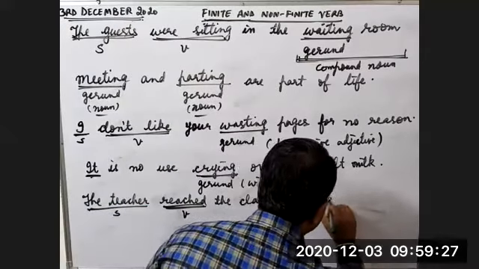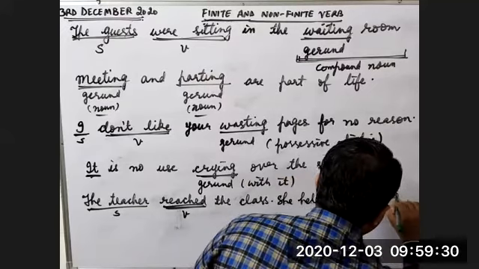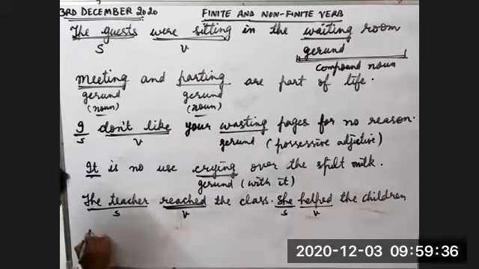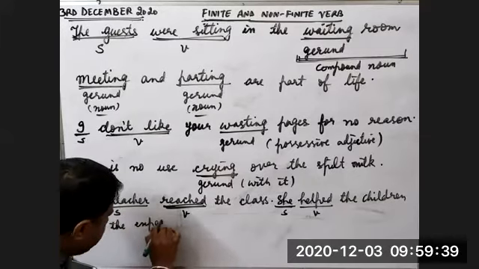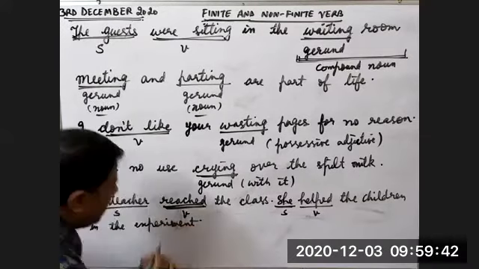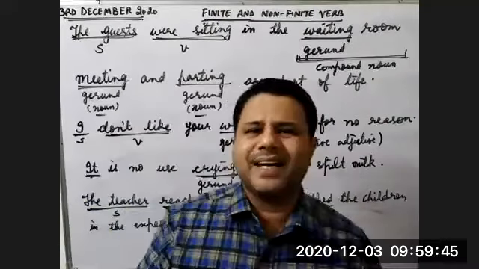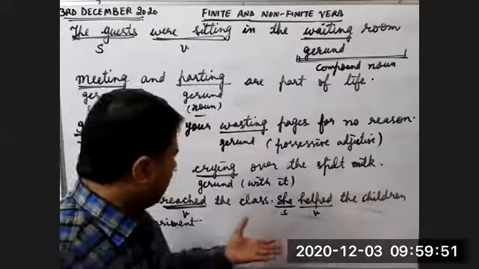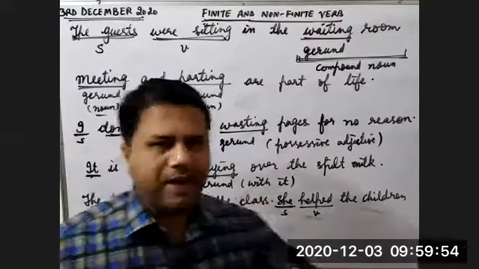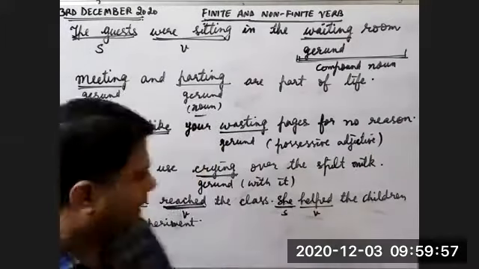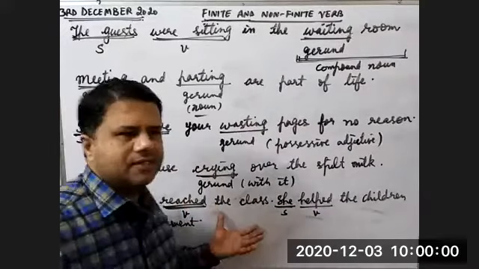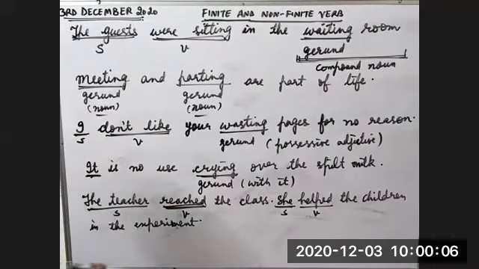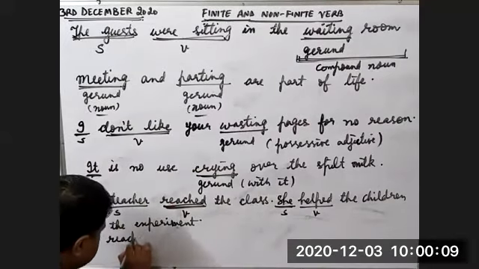She helped the children. So she is the subject. Helped is again a finite verb. She helped the children in the experiment. Now in these two sentences, two actions are taking place. First, the teacher reached the class, then she helped the children. Now you can easily combine the two sentences into one. Instead of the teacher reached the class, you can say on reaching the class.